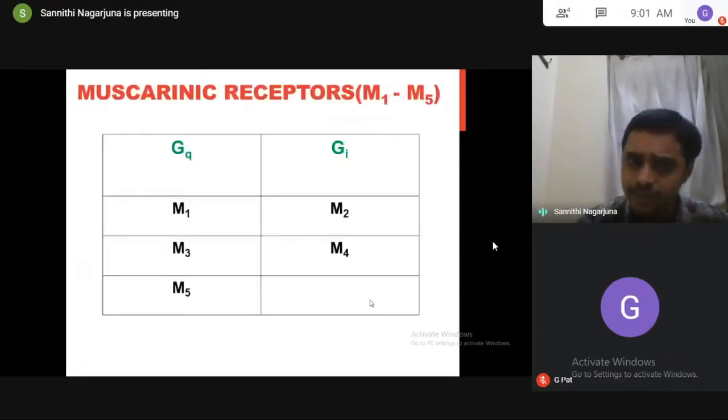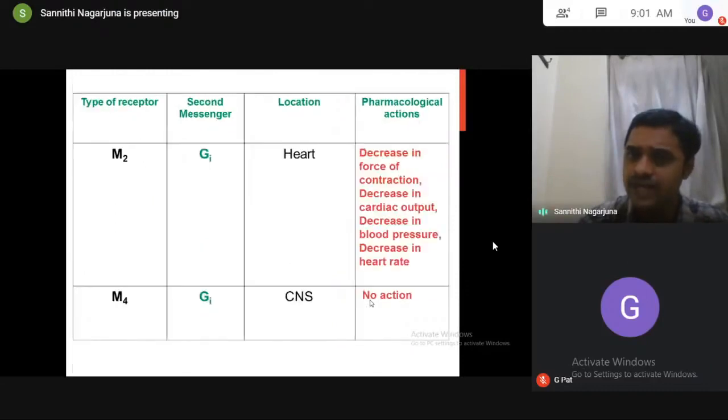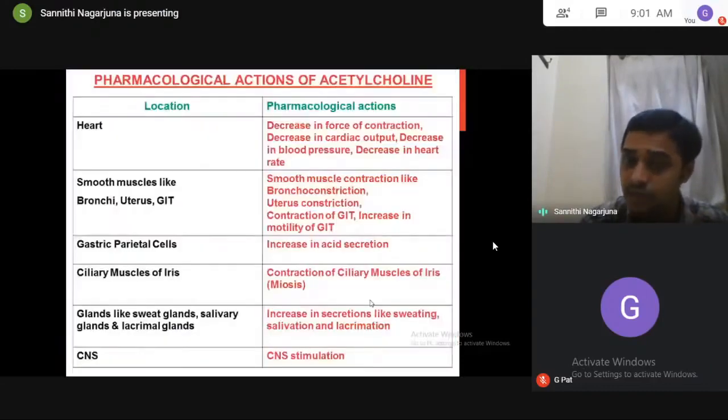So for that, I gave some representations regarding muscarinic and adrenergic, in what way you have tried the actions also. So based on this, I explained to you the pharmacological actions of acetylcholine and noradrenaline on a cellular molecular basis.